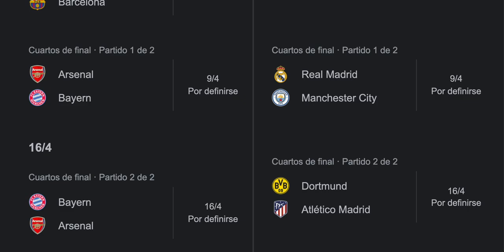At this moment, Real Madrid is the leader of La Liga, the Spanish league, with 69 points, and they are going to win this competition, because they have a 7 point advantage over the second place, which is Girona. And Manchester City at this moment are in third place in the Premier League, the English league, with 63 points. They are one point behind the leaders, Arsenal and Liverpool. So this is a more complicated way for Manchester City.